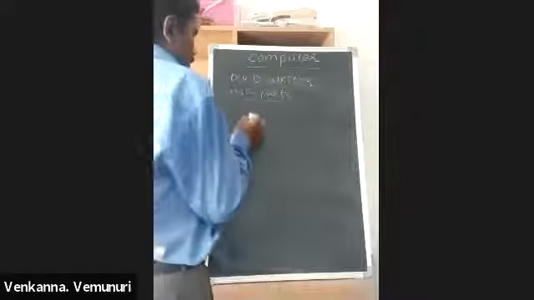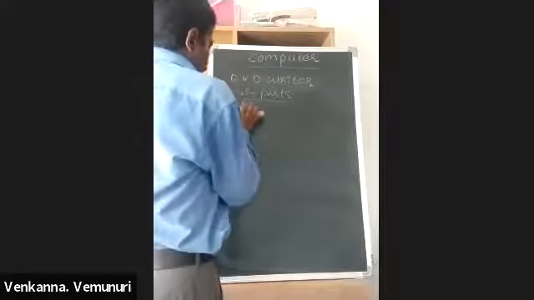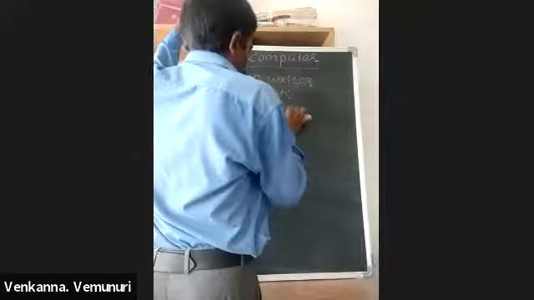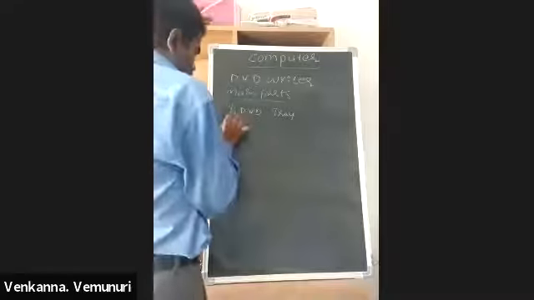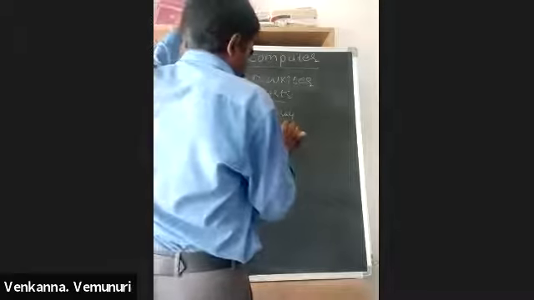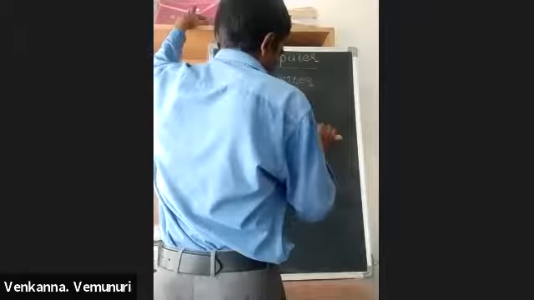The first one is the DVD tray. Second is the motor and belt.